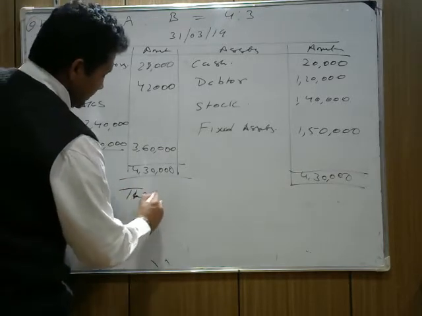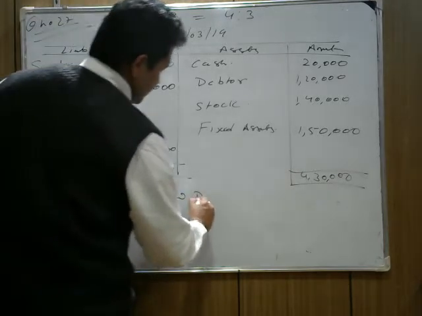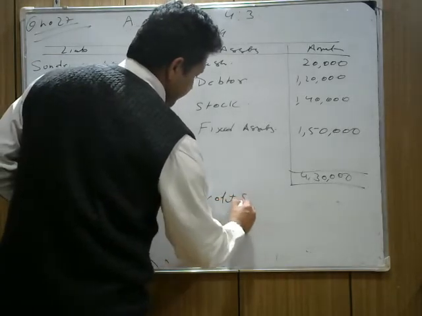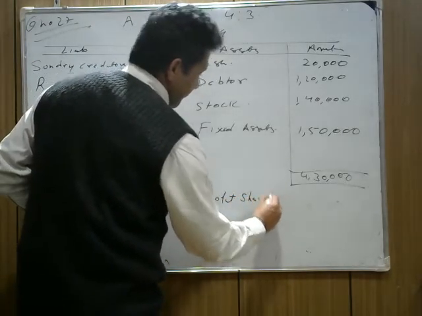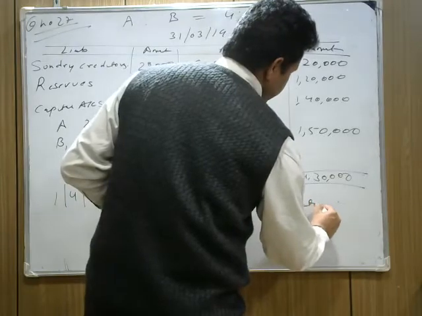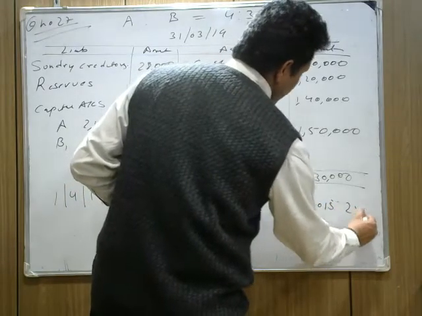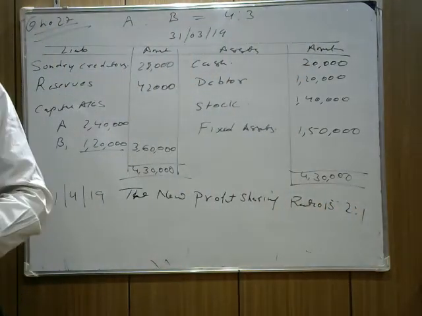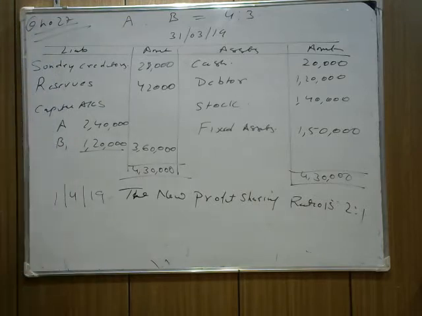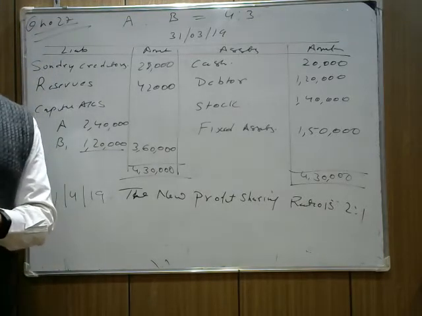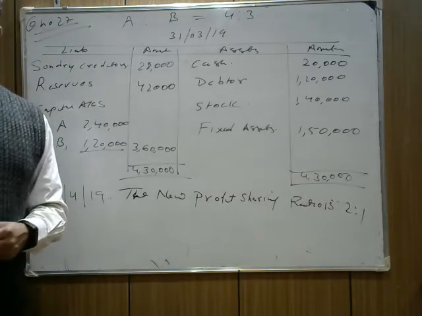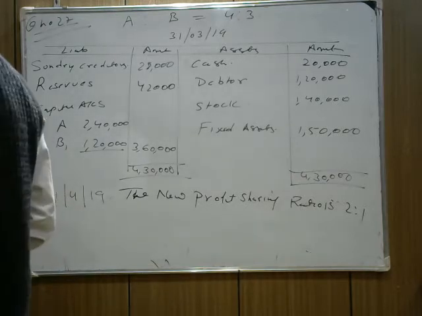The new profit sharing ratio is 2:1. I hope it's clear.